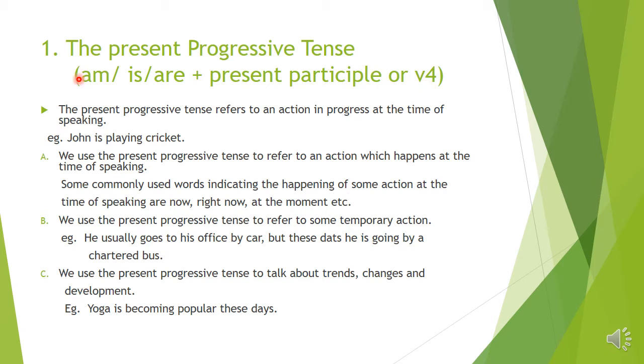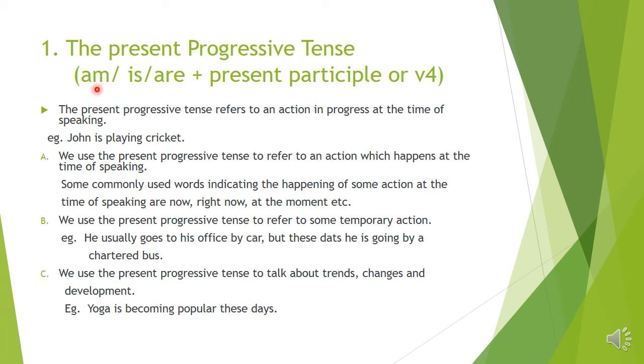So from these three words we use any one word as per the subject and then the ing form of the verb. The present progressive tense refers to an action in progress at the time of speaking. Children, example see, John is playing cricket. When we look at John, we can see him playing cricket. He is continuing the game of cricket. John is playing cricket. Here is playing is the present progressive tense.